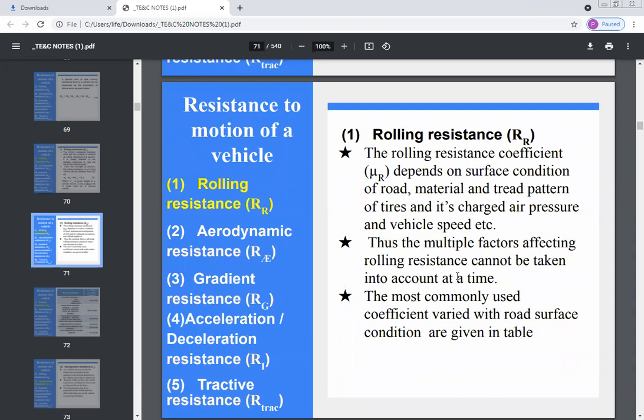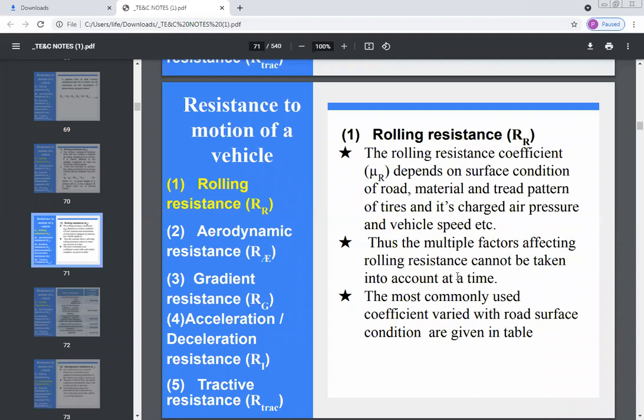Now this mu R, which is the rolling resistance coefficient, mainly depends upon the surface condition of the road. This coefficient of friction for rolling resistance mainly depends on the surface characteristics of the road, road material, the pattern of the tires, as well as the air pressure and the vehicle speed.